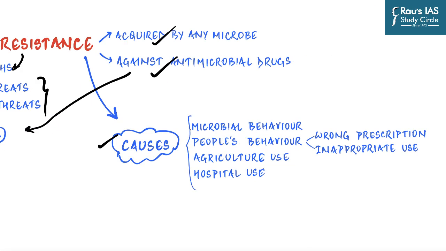And there are four main causes. The first one we have already watched in the demonstration, microbial behavior. As soon as scientists introduce a new antimicrobial drug, there is a good chance that it will become ineffective at some point in time, and this is due primarily to changes occurring within the microbes. Then, the next important reason is the key reason why we are seeing such a rapid increase in the number of AMR cases, and that deals with people's behavior.